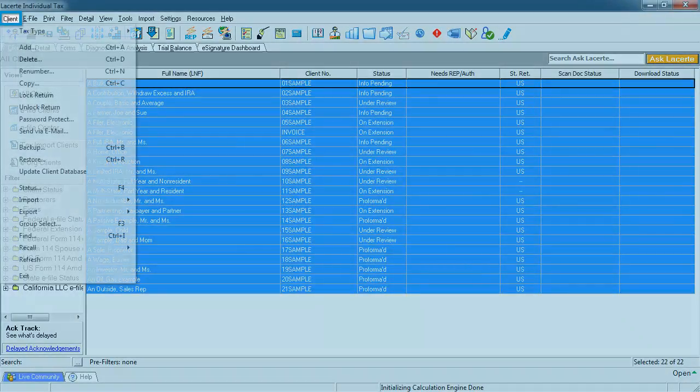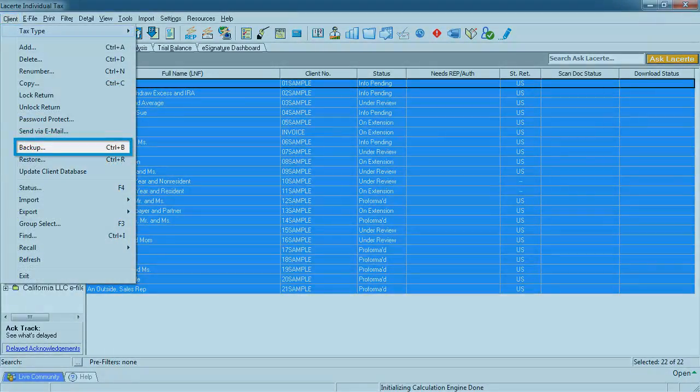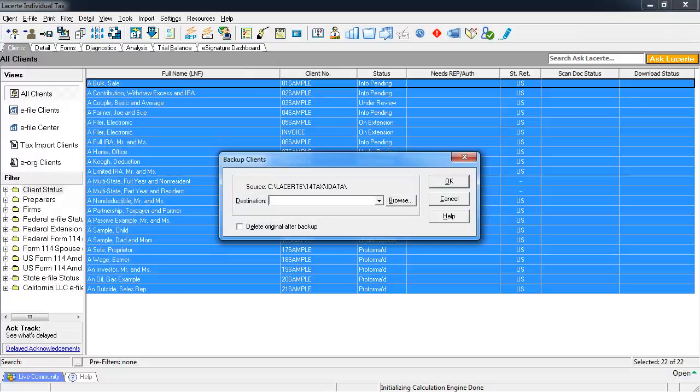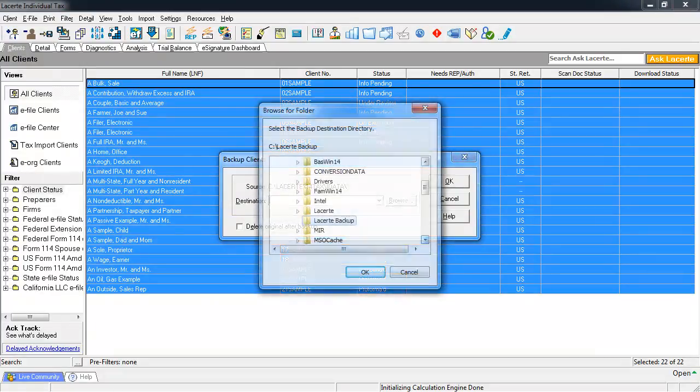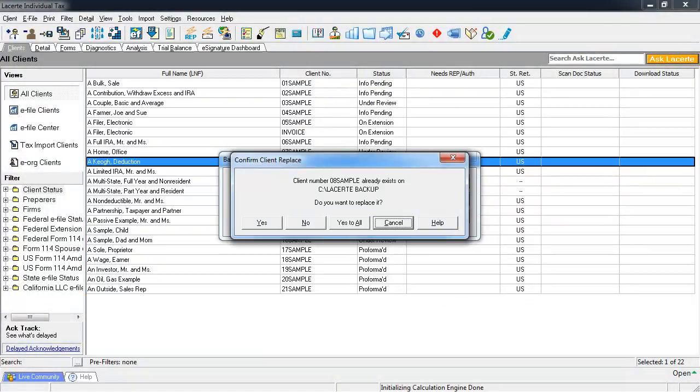Next, select Clients menu, choose Backup, or press Ctrl B. Enter the destination location for the backup or click Browse to navigate to that location. Click OK to begin the backup process. If the client already exists in the destination directory of the backup, the program prompts you to replace the existing client file with the one being backed up.